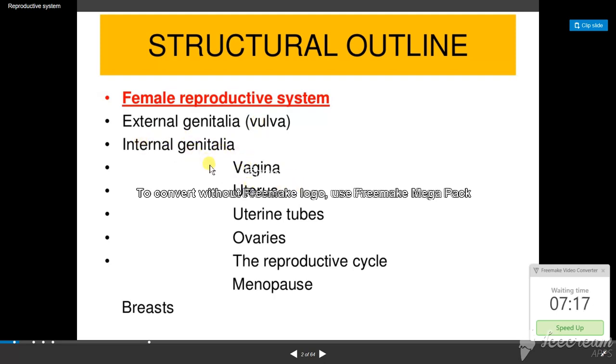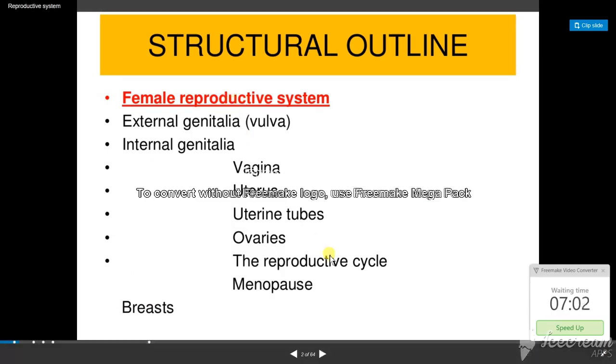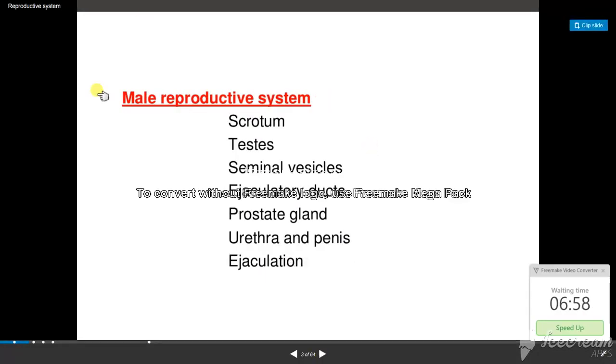We have the vagina, uterus, uterine tubes, ovaries, the reproductive cycle and menopause, and these are common things related to the internal genitalia. Breasts are also included in the reproductive system. So the female reproductive system consists of external genitalia, internal genitalia and the breast. So what is the external genitalia consisting of? So this is the female.